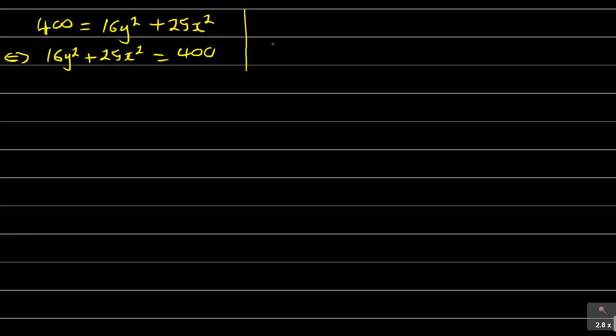Remember, the general form is in this way. It is x squared over a squared plus y squared over b squared is equal to 1. So that is the general form when you're dealing with an ellipse. So this is the equation of an ellipse. What you simply need to do here is divide over a squared. This is the general equation of an ellipse: x squared over a squared plus y squared over b squared is equal to 1.